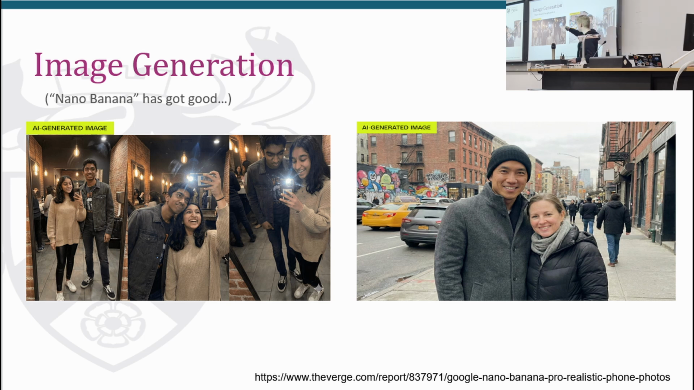There's some really nice subtlety there. There's a bit of a dirt smear on the mirror, and there's quite a lot of nice detail there that you wouldn't necessarily expect. So these were both generated with Google's latest model.